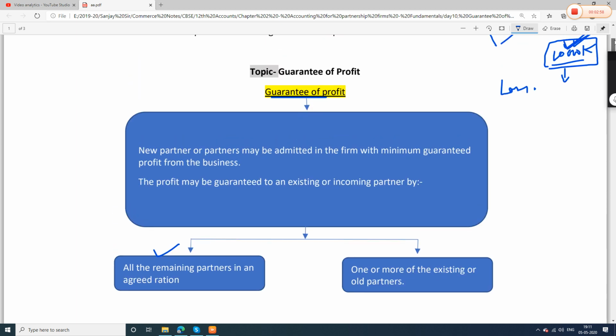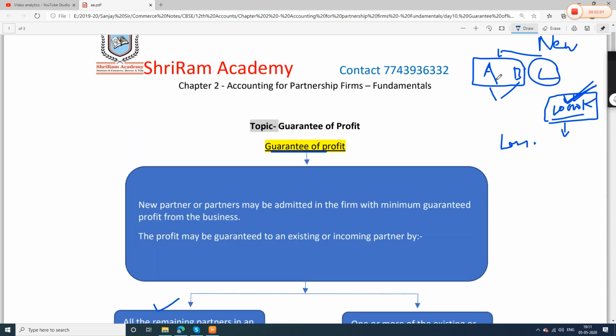In our example, A and B both will guarantee him this 10,000 rupees. Or one or more, for example only A guaranteed him that whatever happens you will get 10,000 rupees minimum profit. So there can be two cases, either all the partners will guarantee him, or one or more partners may guarantee. So this is the case.